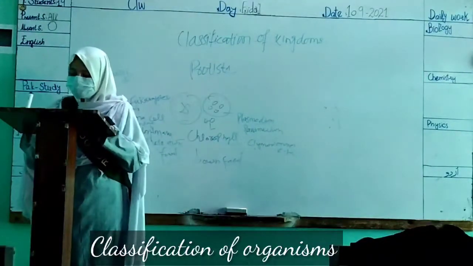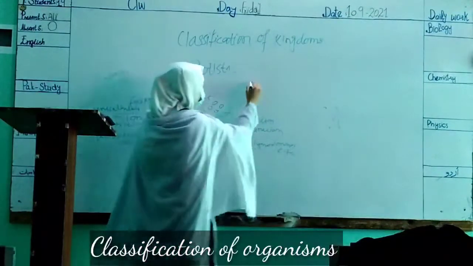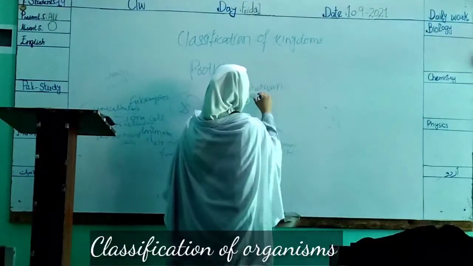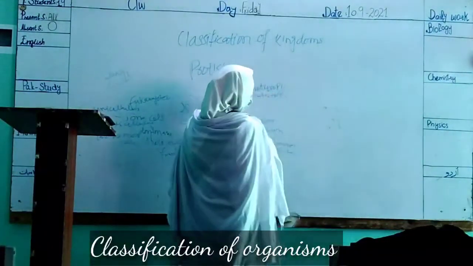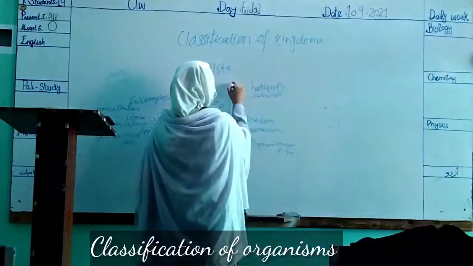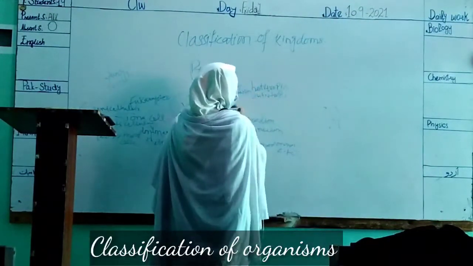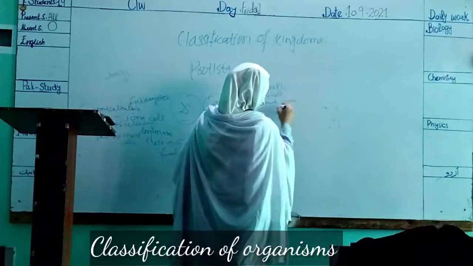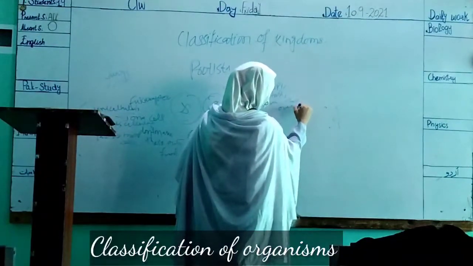They have no chlorophyll and are heterotrophic. What is meant by heterotrophic? And the second one is autotrophic. Heterotrophic means getting food from other organisms, not making their own food, while autotrophic means making their own food.